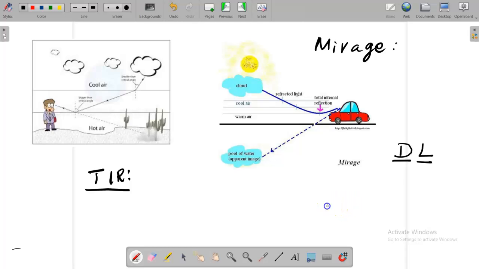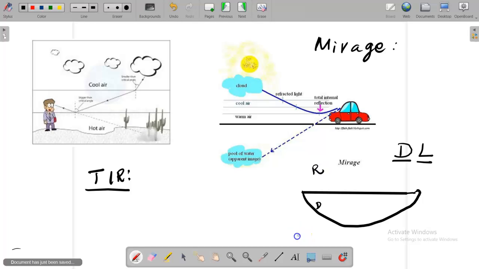Okay. Now we have a glass block, a semicircular glass block. Sorry for the diagram. It is a denser medium. Outside, air is the less dense medium, and the light enters straight. It is not bending at this point. They will ask the question why the light ray does not bend even though it is traveling from one medium to